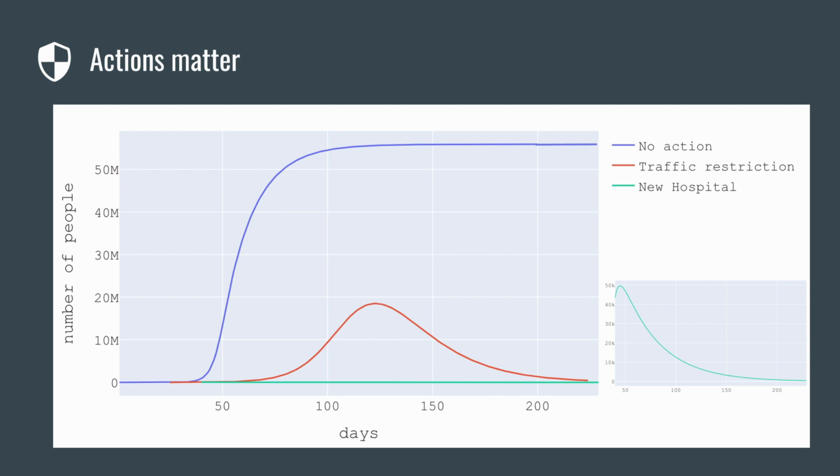And as you can see here, doing no action is a terrible outcome. It leads to complete infection of the entirety of Hubei. Restricting traffic does pretty well, and that is leading to about a third of the population becoming infected. However, restricting traffic and building a new hospital does extremely well, with only about 0.1% of the population becoming infected.